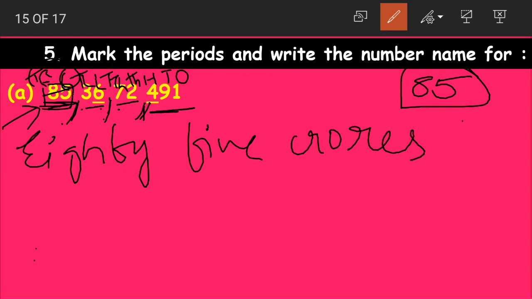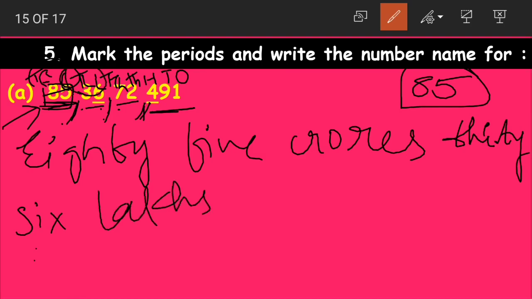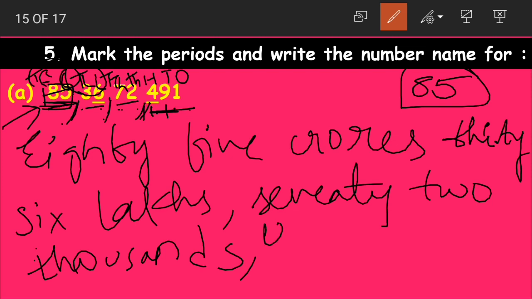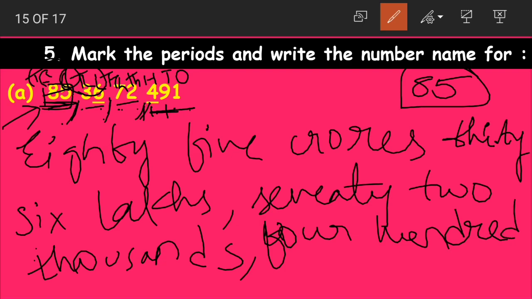Next 3 and 6. How do we read it together? We read it as 36. 3 and 6 become 36. They are in the lakhs period. So 36 lakhs. Next 7, 2 is read as 72. They are in the thousands period. So 72 thousand. The last three numbers 4, 9, 1. 4 is in hundreds place. 400. Then 9 is in tens place. 90.